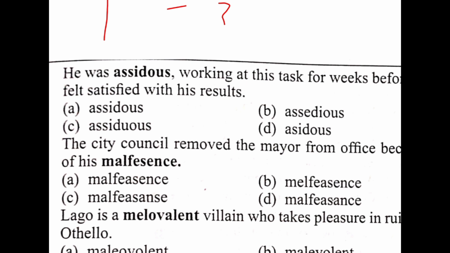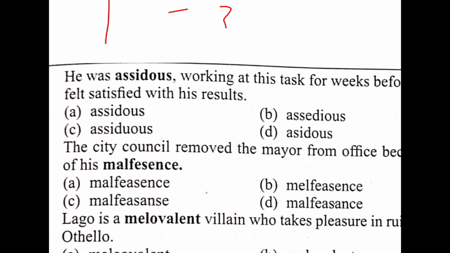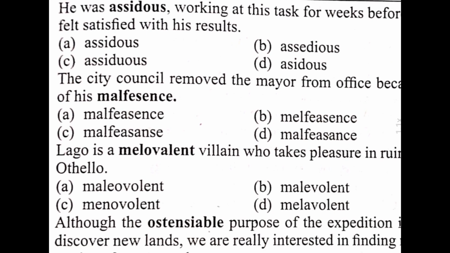The next part is related to finding the correct spelling from these questions. You have to find out the correct spellings. Assiduous. These spellings are incorrect. What is the correct spelling in this part? That is C. Assiduous is A, double S, I, D, uous. Correct spelling of assiduous. So the right option is C.